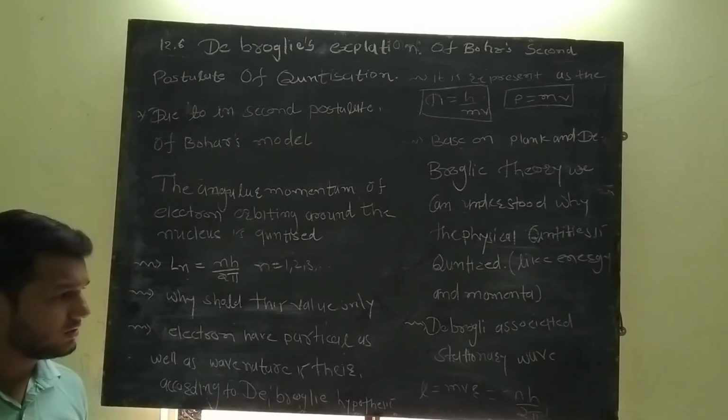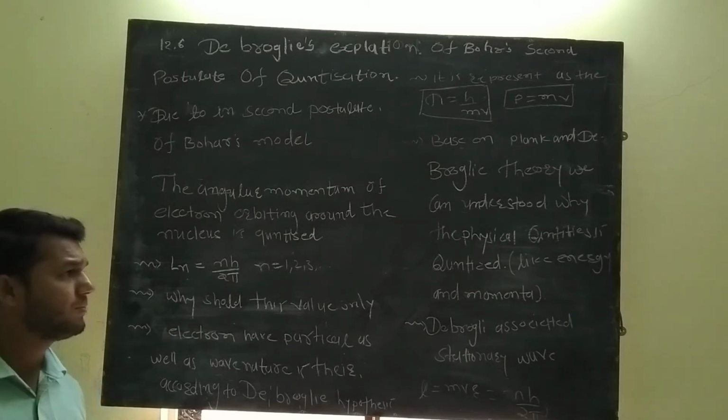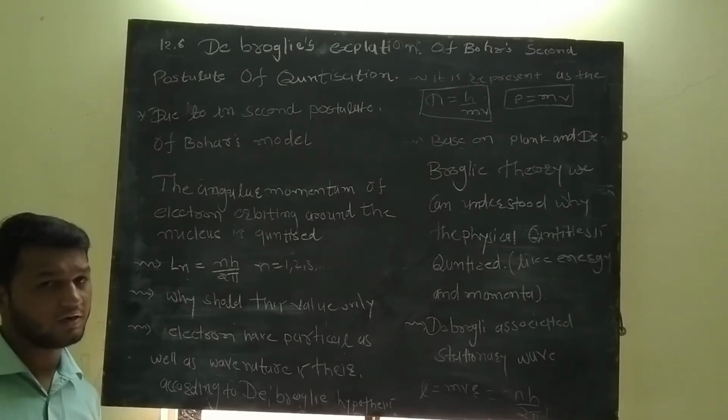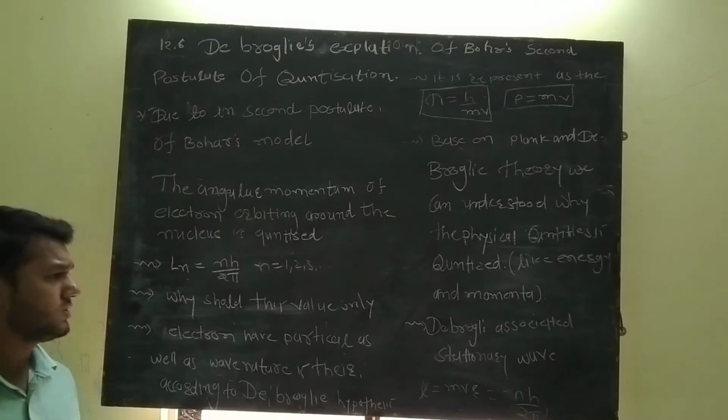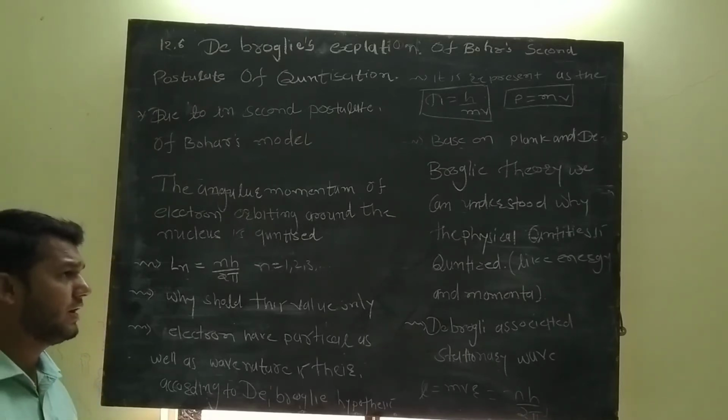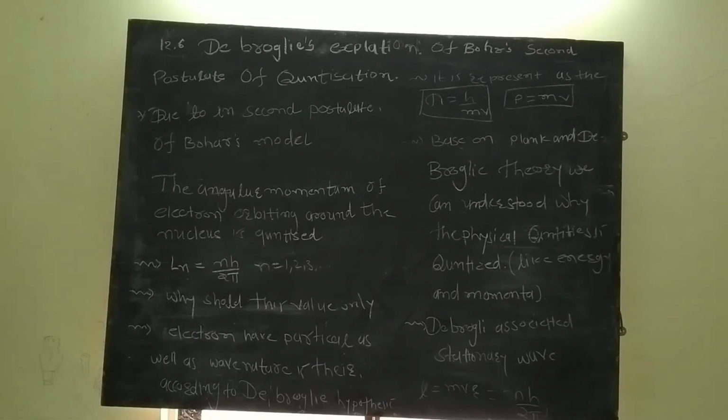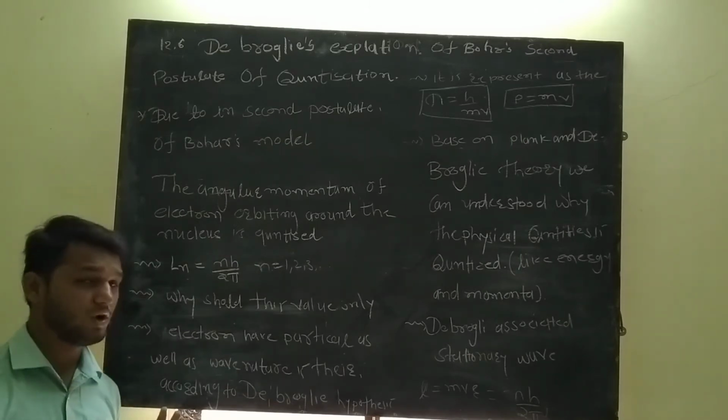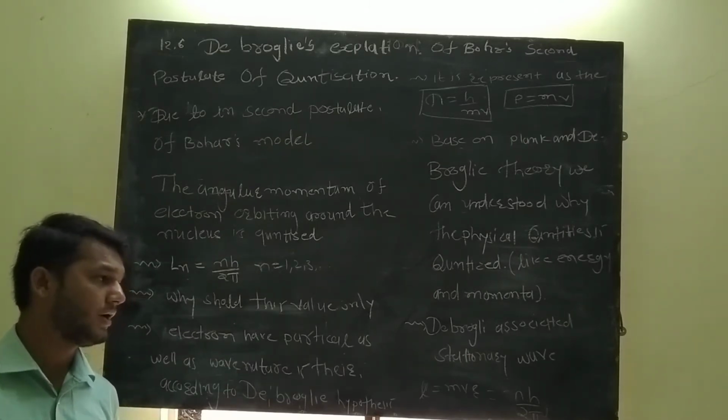This means our atom is stationary and has stability. So according to the de Broglie hypothesis, energy and momentum are quantized.